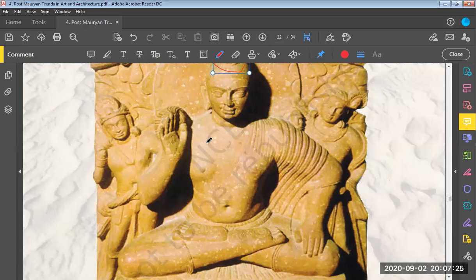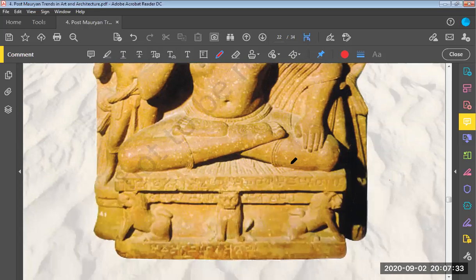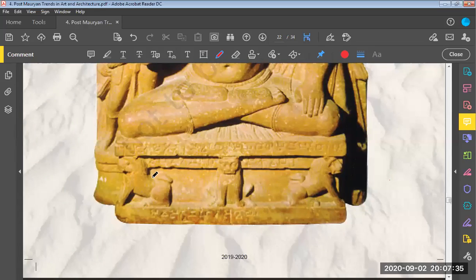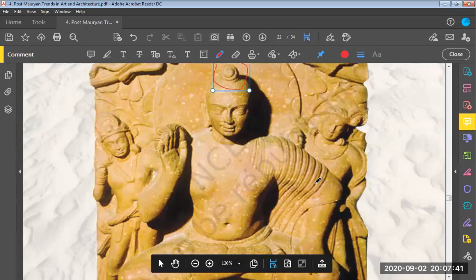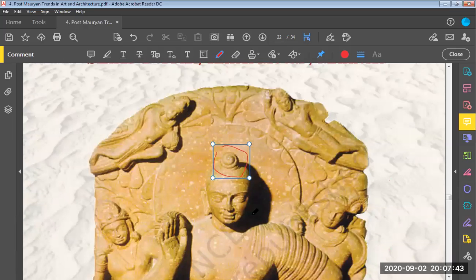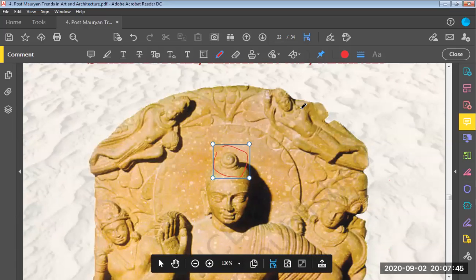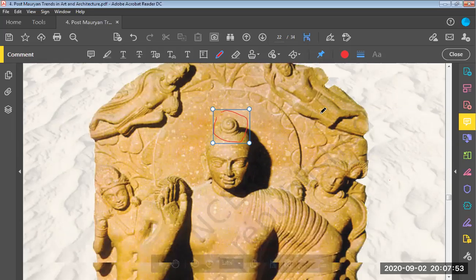Besides Buddha, to the left and to the right, Bodhisattvas are also being shown in this particular image. And below the seated Buddha, we can see lions are there. Okay, 1 lion, 2 lions, 3 lions. And on the top panel over here, where Buddha is seated, here also some bodhisattvas are there, we can see.